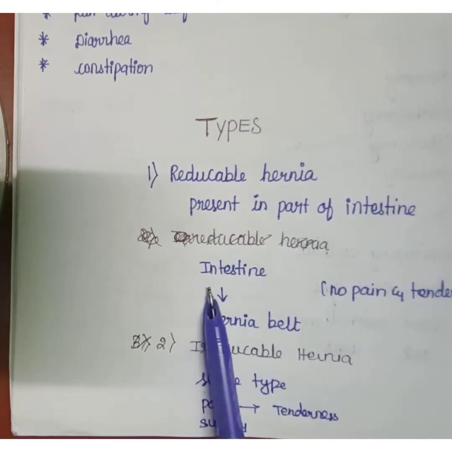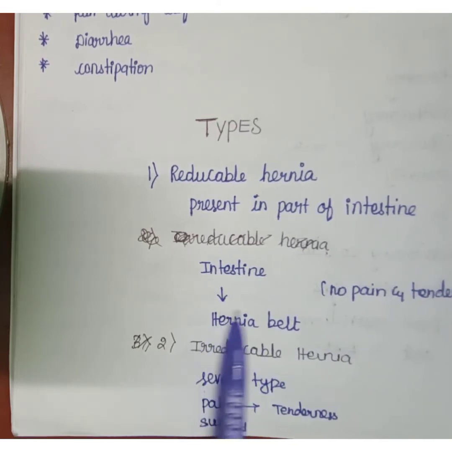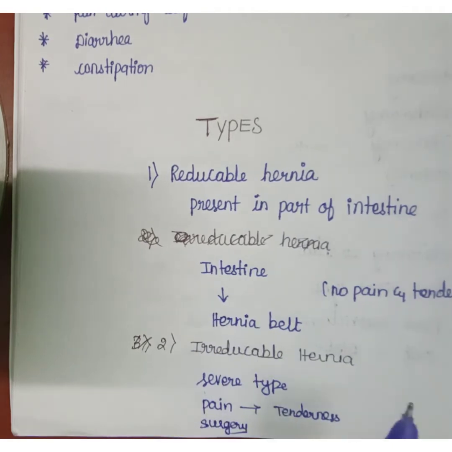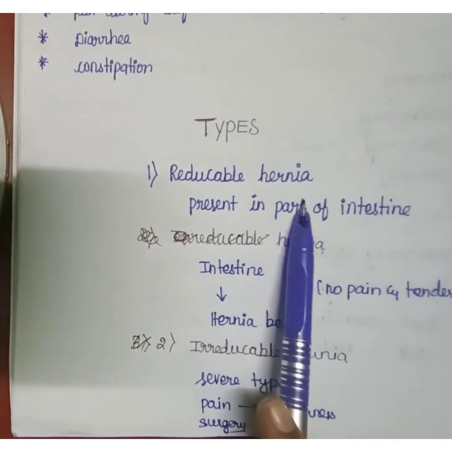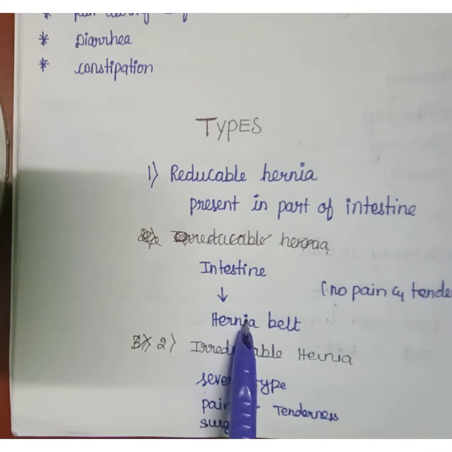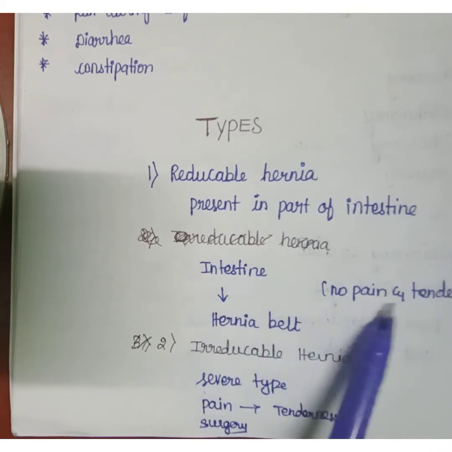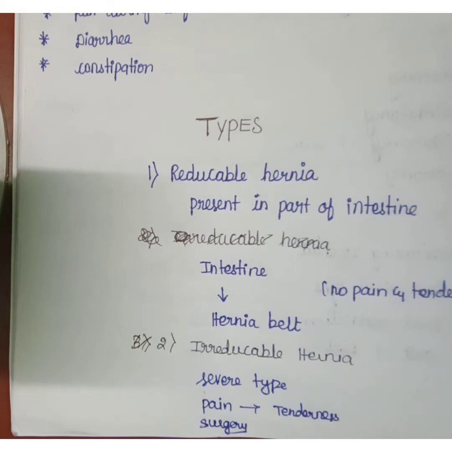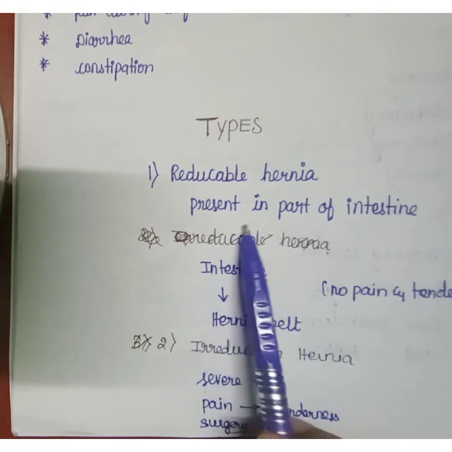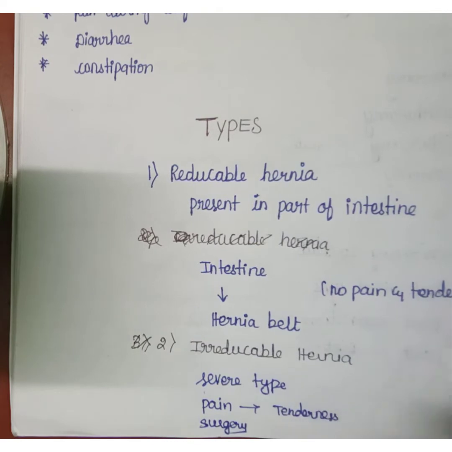So reducible hernia is treated by using a hernia belt. Here there is no pain and no tenderness.